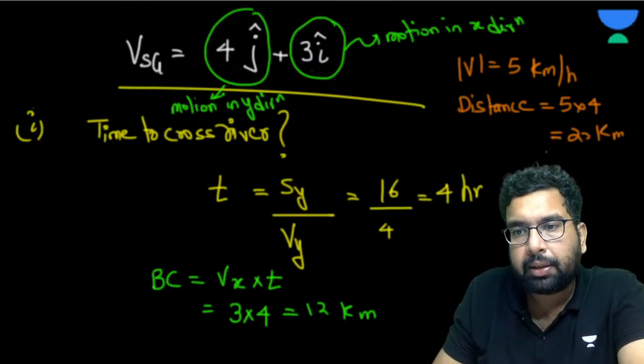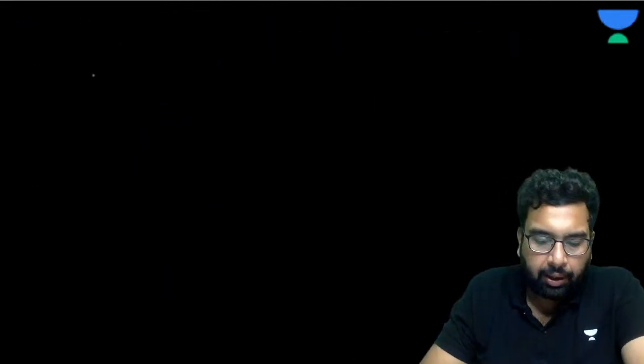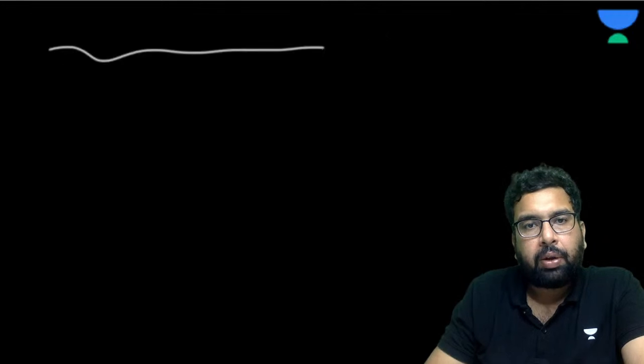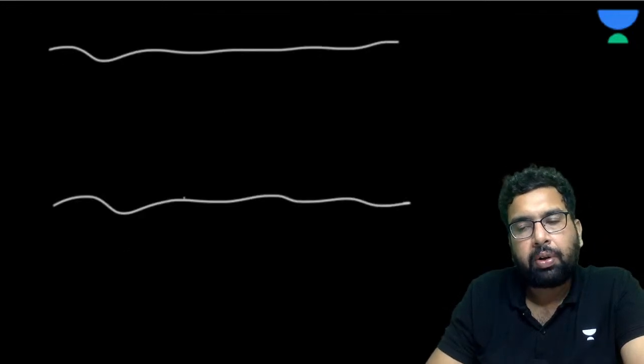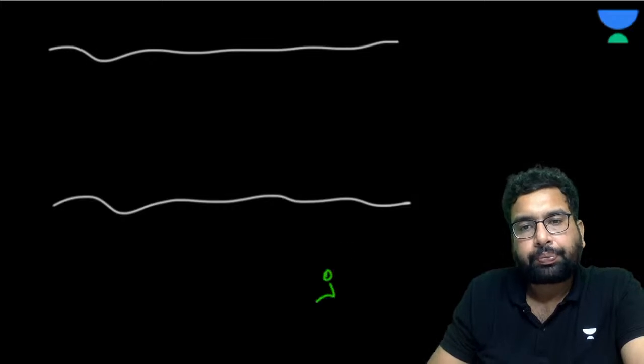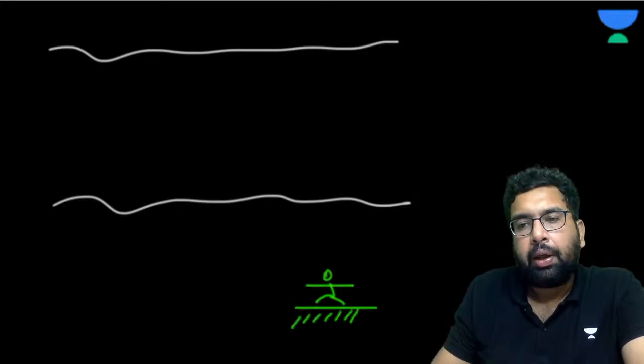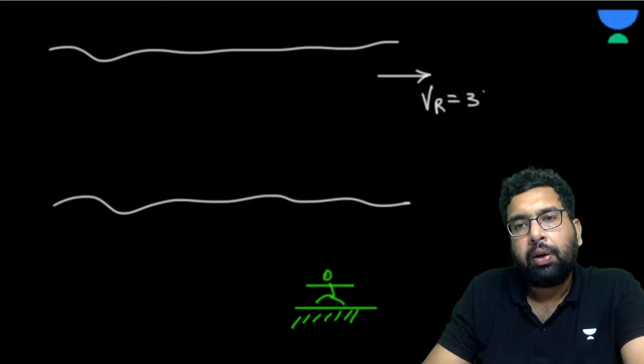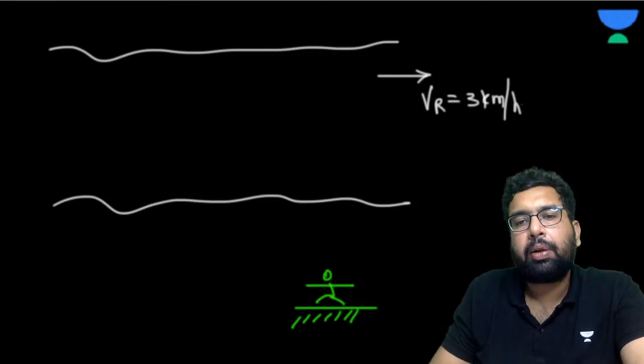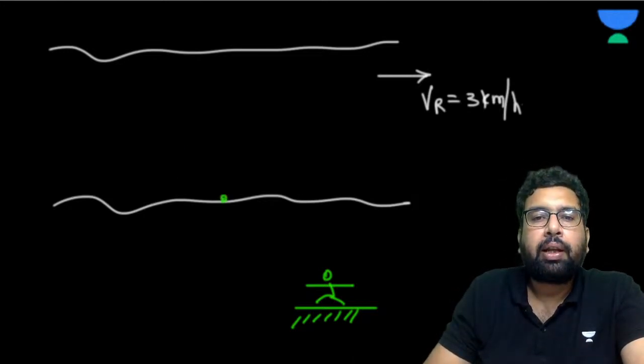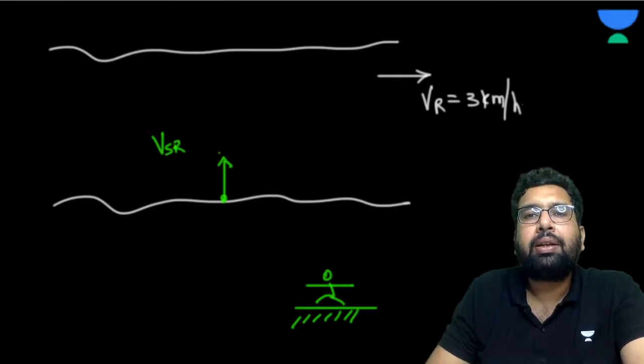I'll just explain. So you are saying, sir, can you please repeat velocity of swimmer with respect to the river and velocity of swimmer with respect to the ground? Okay. Now please understand this. Now there is a river which is flowing at some velocity. Let's suppose at a velocity of 3 kilometer per hour. Now someone is swimming in the river. So he is having a velocity with respect to the river, because when he is inside the river, his motion is with respect to the river, isn't it?